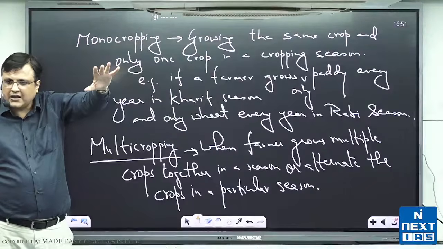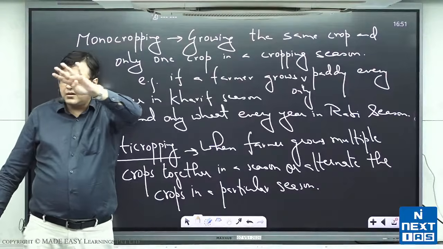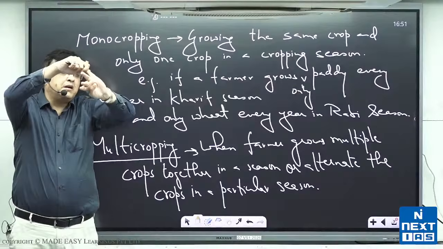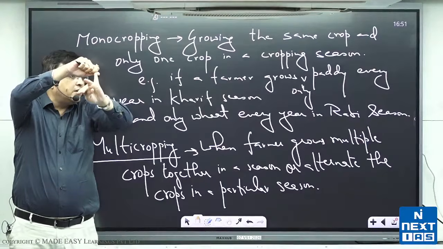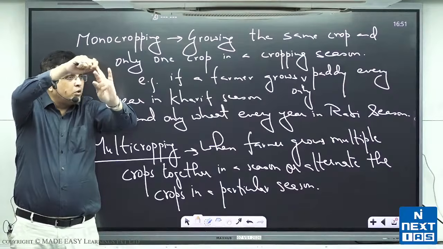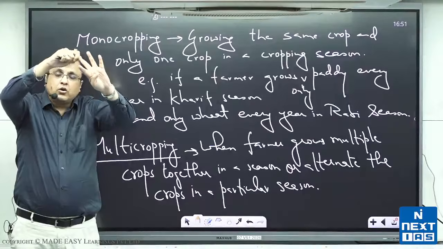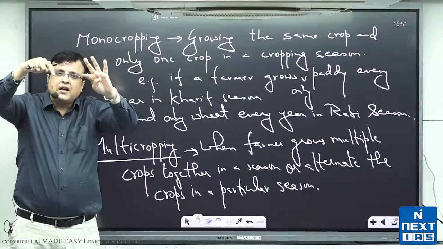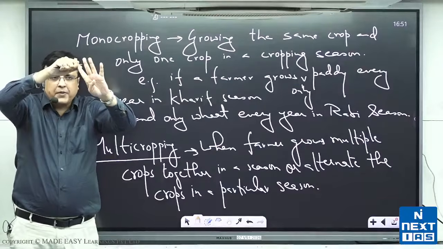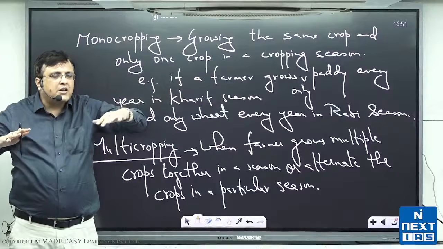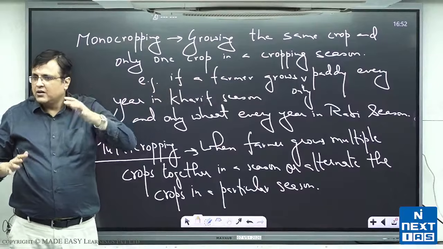If I'm doing something like that, I'm doing multi-cropping. I used four terms, I hope you are clear. Monoculture is growing only one crop in the whole year. Multiculture is growing more than one crop in the whole year. Monocropping is growing only one crop in one season and keep growing it every season, every time. Multi-cropping is growing multiple crops together or at least alternating the crops. So these are terms in agriculture we will keep using. You must be used to that.